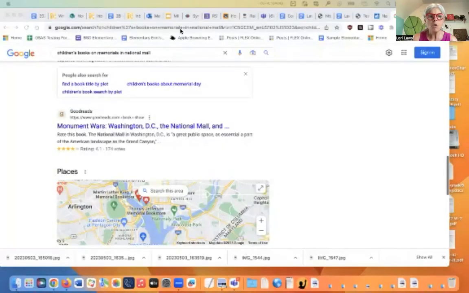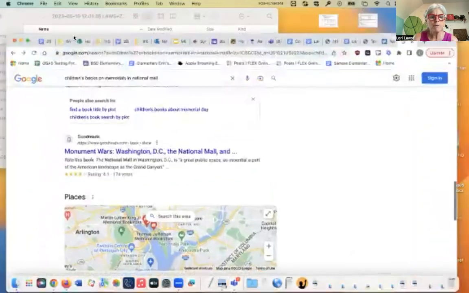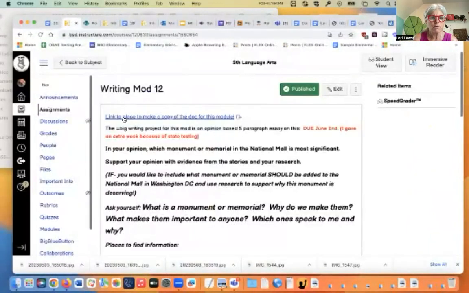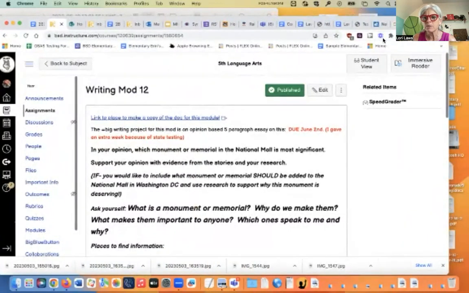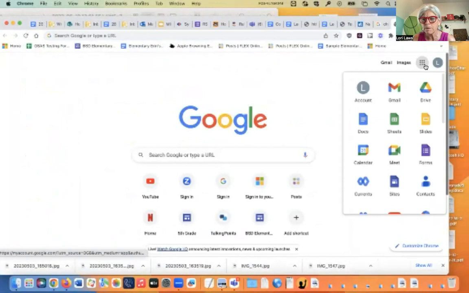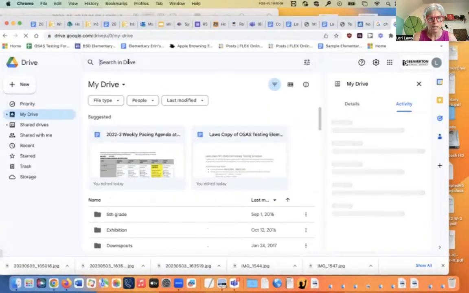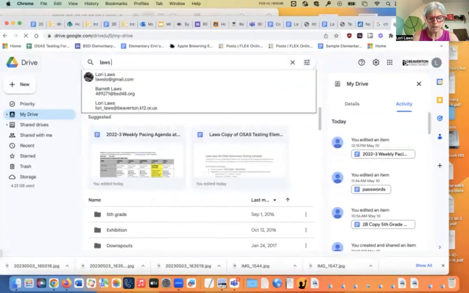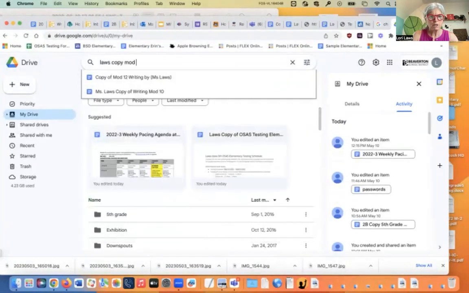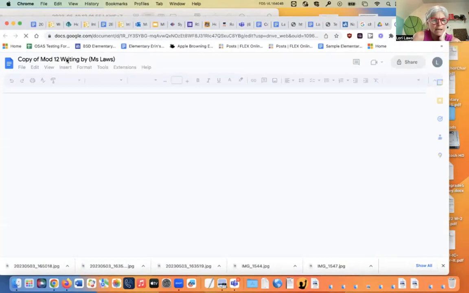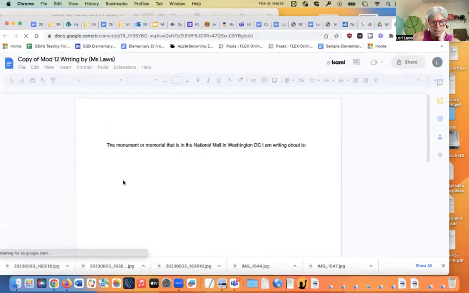If it were me, the first thing I would do is open up my Google Doc. If you haven't made one yet, remember you can make it right here, with a link at the Writing Mod 12. But I've already made mine, so I'm just going to open up my drive and get out my Mod 12 writing. There it is: Laws, copy, Mod 12 writing. You should have copy, Mod 12 writing, and your name, writing by whoever.